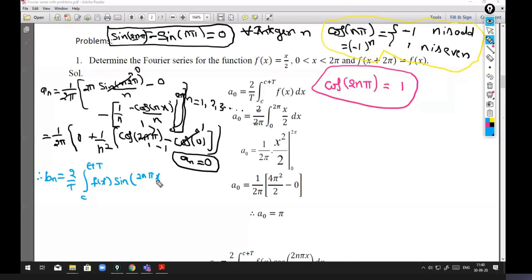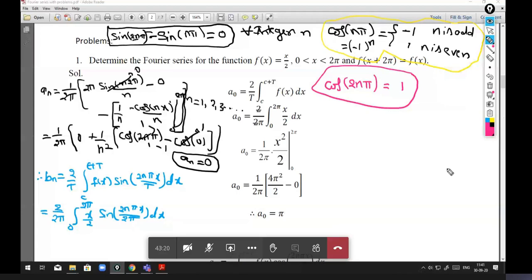So here, 2 by 2 pi into integration 0 to 2 pi, c is 0, f of x is x by 2 into sin 2n pi x by 2 pi into dx. Again we have some terms we can cancel: 2 by 2 gets cancelled and 2 pi by 2 pi cancelled.